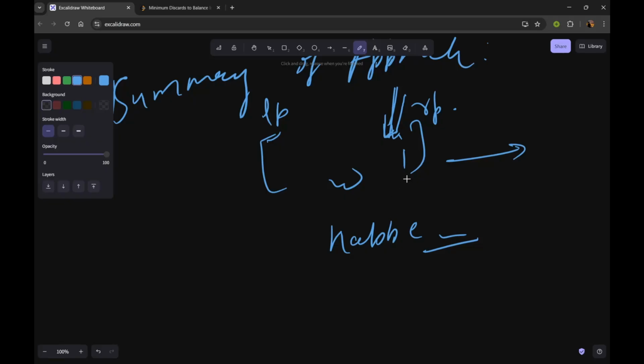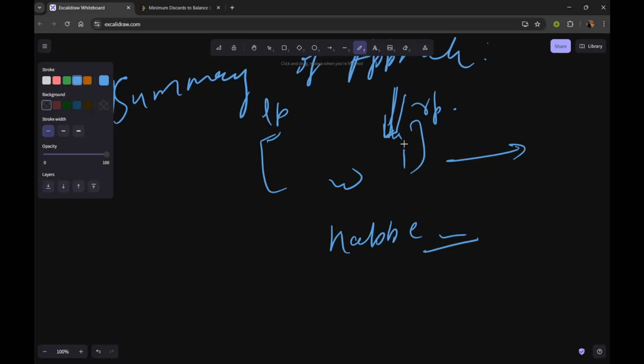For this, we can store a set of indices that we have already discarded, and before decreasing the frequency of the left item. Why are we decreasing the frequency of the left pointer item? Because we are shrinking the window. So for shrinking, we decrease the frequency of the item that is present at the left pointer.